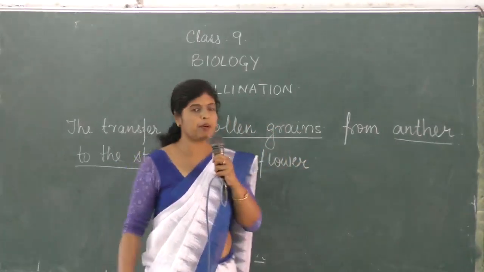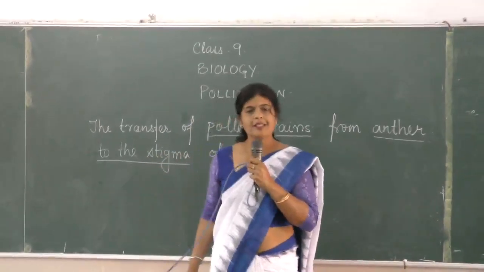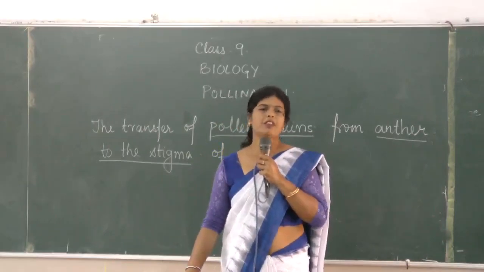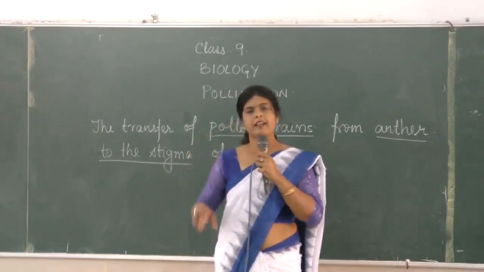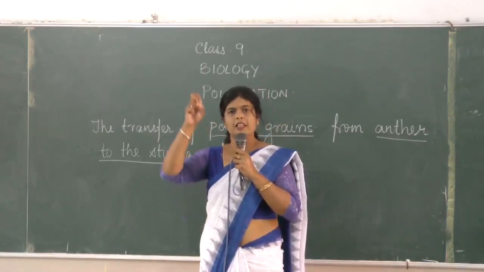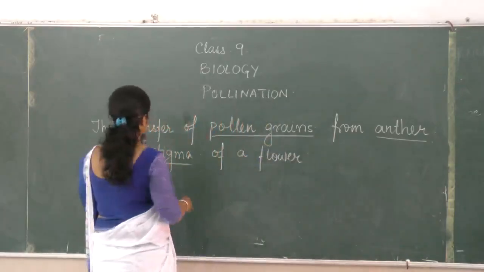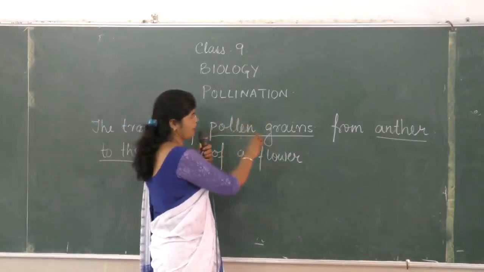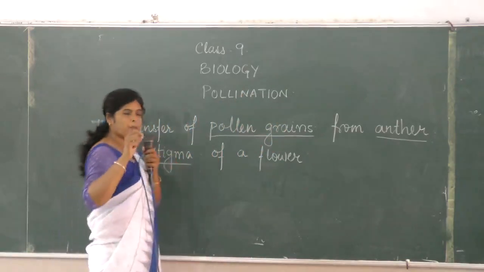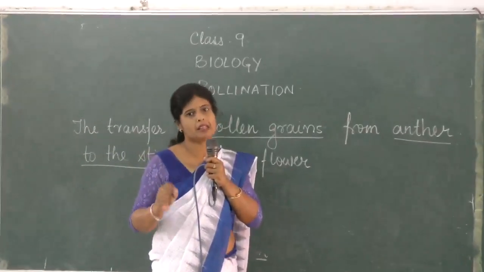Now, pollination can be of two types: self-pollination and cross-pollination. So what is self-pollination? And there are types of self-pollination as well, but how do we identify self-pollination? The mother plant has to be the same. Is it clear? That means the genetic origin has to be the same. If the transfer of pollen grain is taking place from the anther to the stigma of a flower born on the same plant, it is known as self-pollination.